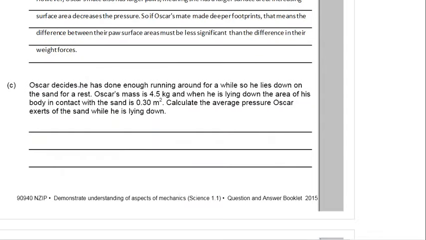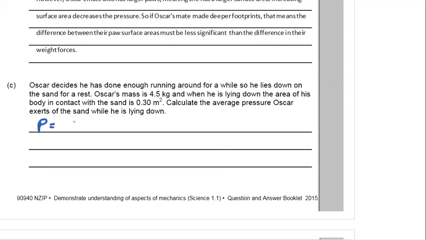Question C. Oscar decides he has done enough running around for a while, and so he lies down on the sand for a rest. Oscar's mass is 4.5 kilograms, and when he is lying down, the area of his body in contact with the sand is 0.3 meters squared. Calculate the average pressure Oscar exerts on the sand.